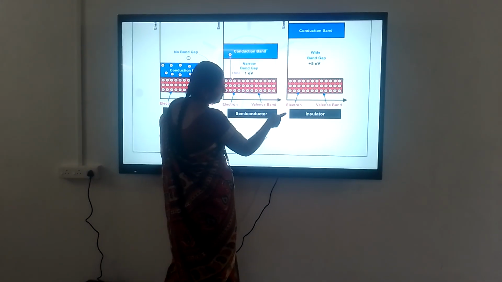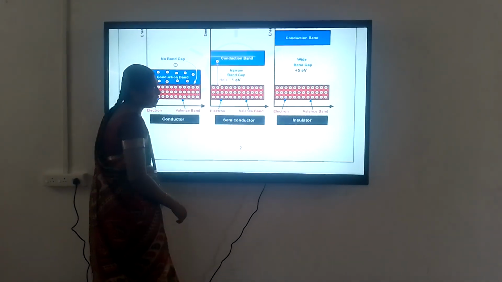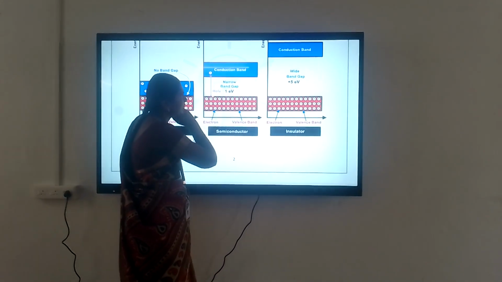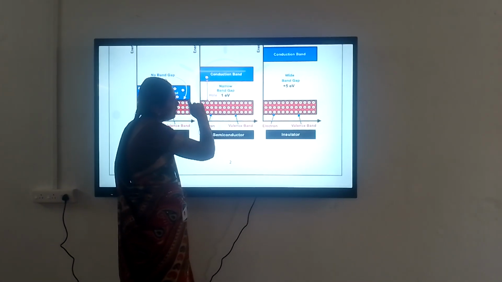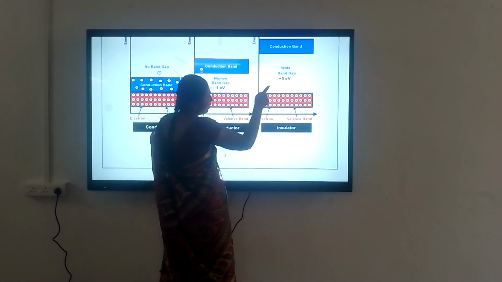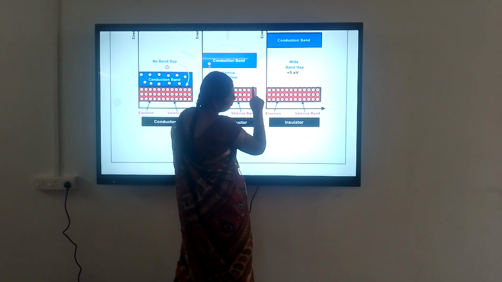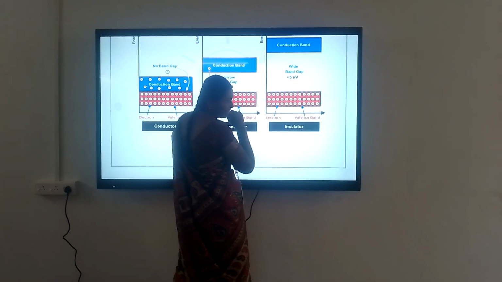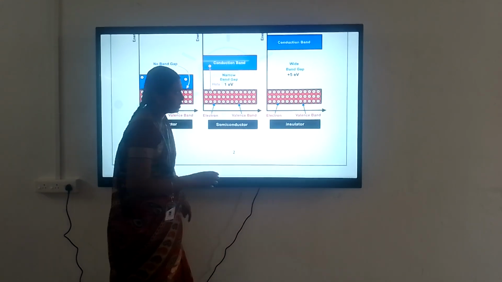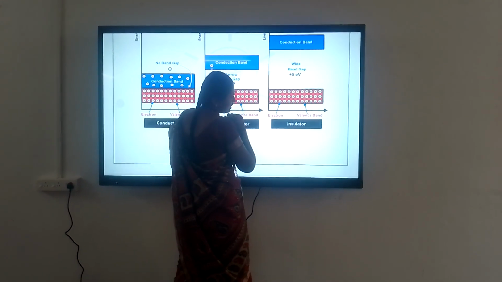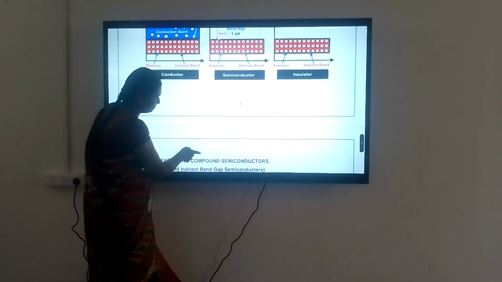The next one is the insulator. An insulator has a band gap much larger than that of a semiconductor. This one is 1 electron volt, but in the insulator it is about 5 electron volt. All the electrons are present in the valence band. When we increase the temperature or electric field, no free electrons go to the conduction band. That's why we take it as an insulator.